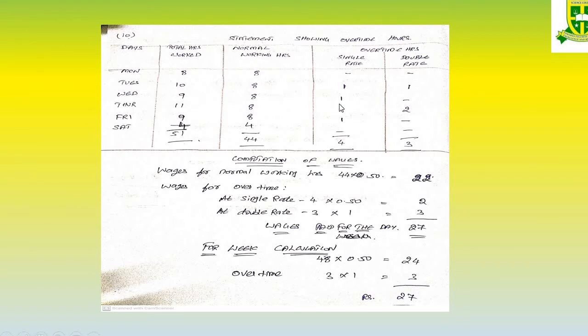That's why we are differentiating it. If nothing is given, just mention a single column. So normal wages is paid for all the people. So 44 into 0.50, 22. For overtime we have 2 rates. One is single rate, one is double rate.